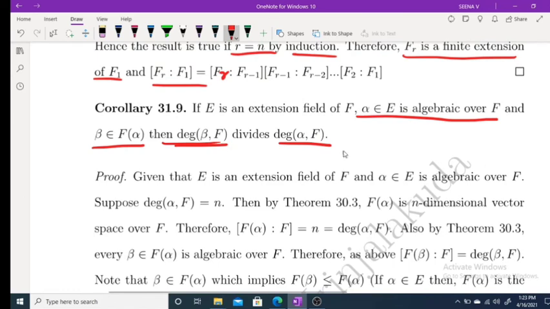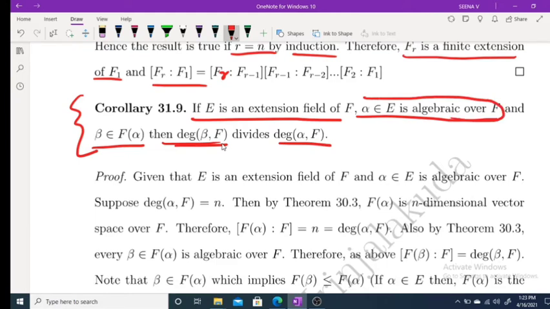Once again, this corollary is something we use everywhere. Once again, I am repeating: E is an extension field of F, alpha belongs to E algebraic over F, beta belongs to F of alpha. Then the degree of beta over F divides the degree of alpha over F.